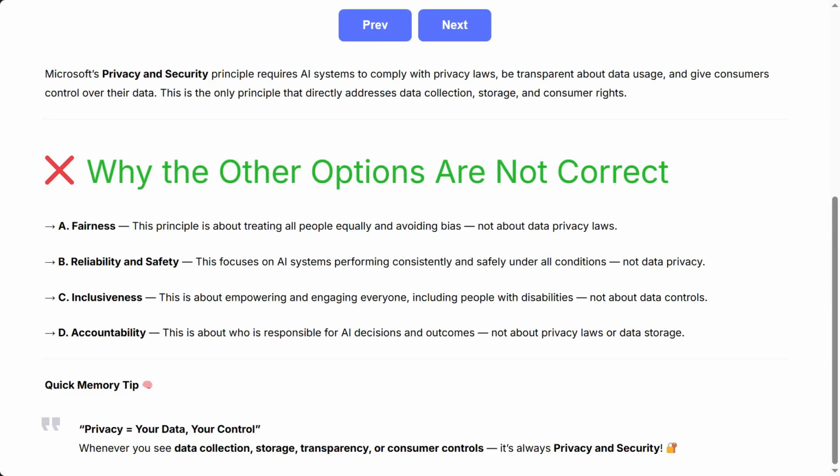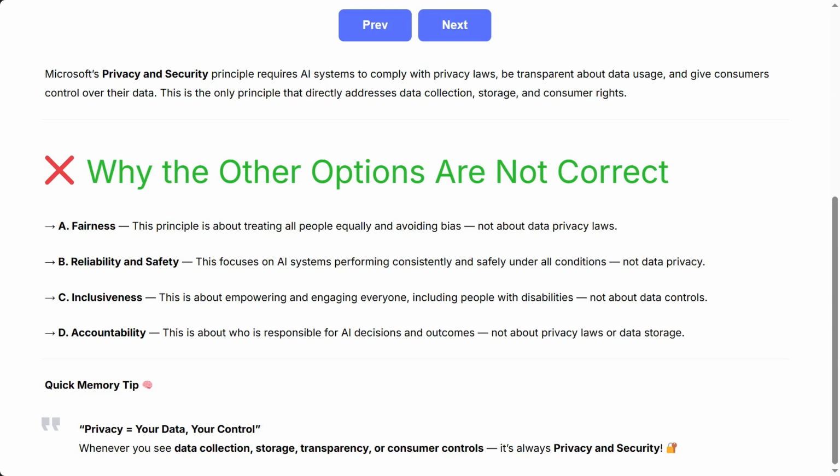Why the other options are not correct? A. Fairness. This principle is about treating all people equally and avoiding bias, not about data privacy laws. B. Reliability and safety. This focuses on AI systems performing consistently and safely under all conditions, not data privacy. C. Inclusiveness. This is about empowering and engaging everyone, including people with disabilities, not about data controls. D. Accountability. This is about who is responsible for AI decisions and outcomes, not about privacy laws or data storage.